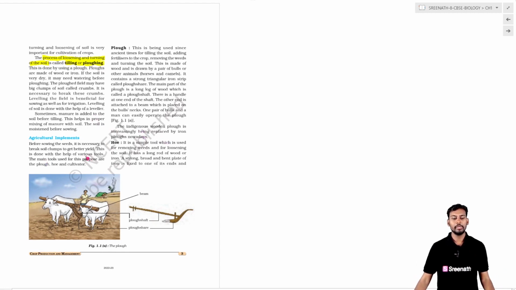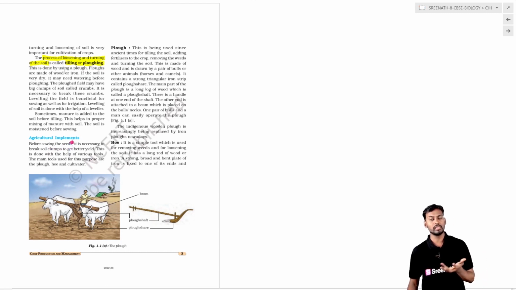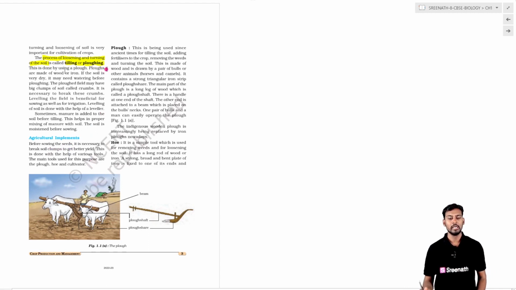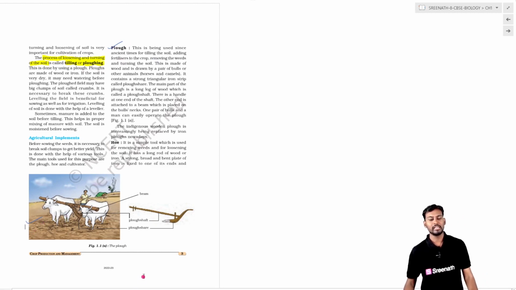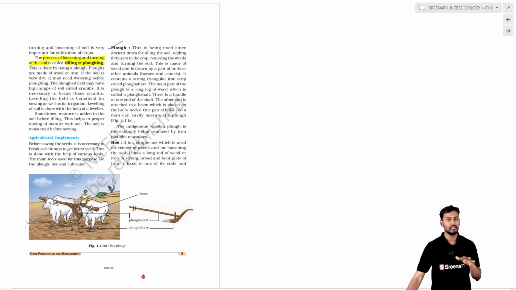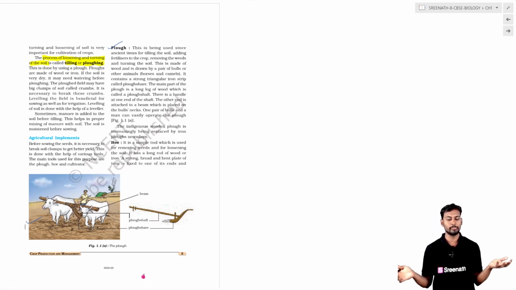Okay, coming to the agricultural implements which are used as a part of tilling or ploughing, there is the plough. This is the plough we are seeing in the diagram on the screen. Basically, it's a very traditional way where bulls are on the two sides of the ploughing instrument, and there will be a wooden part which will be very sharp.